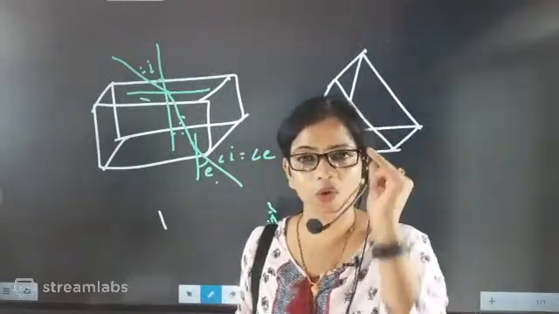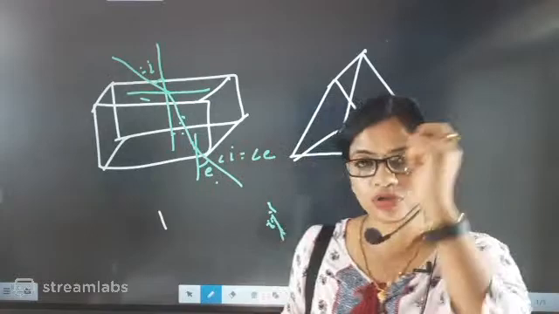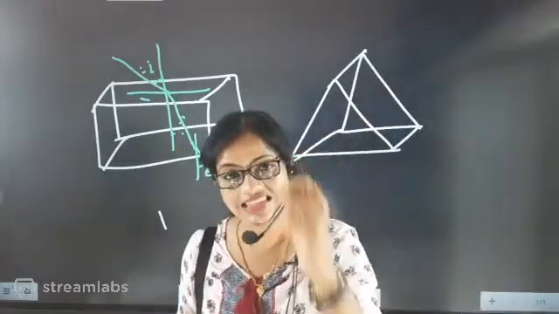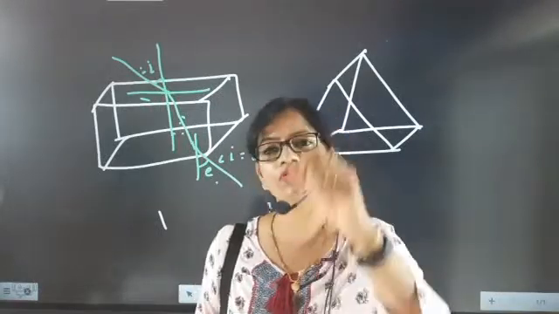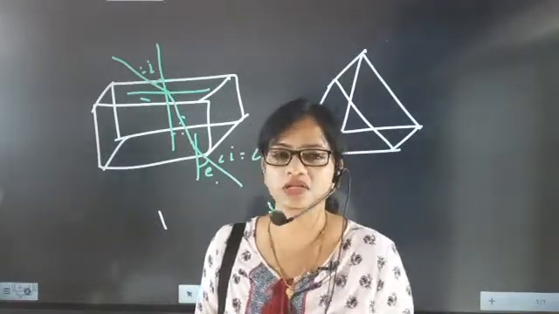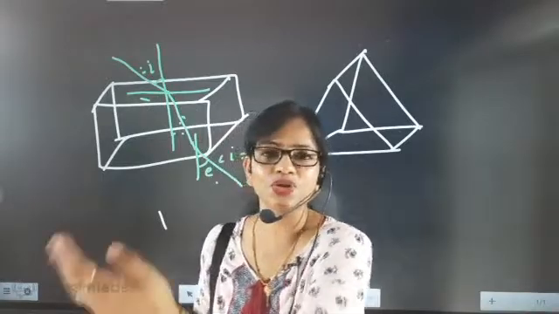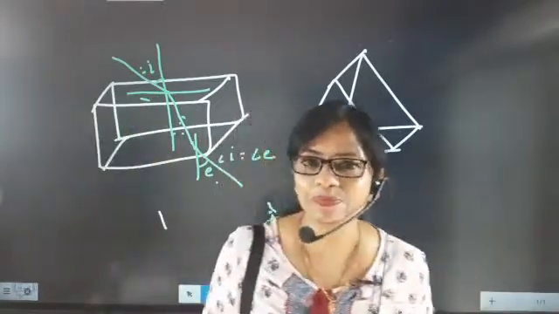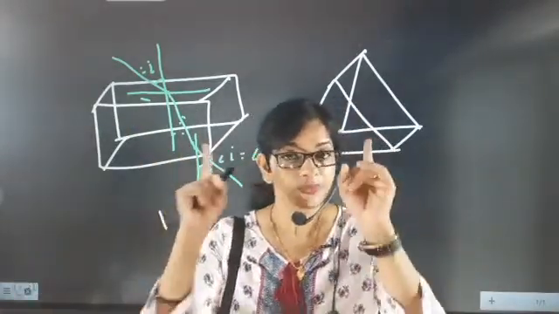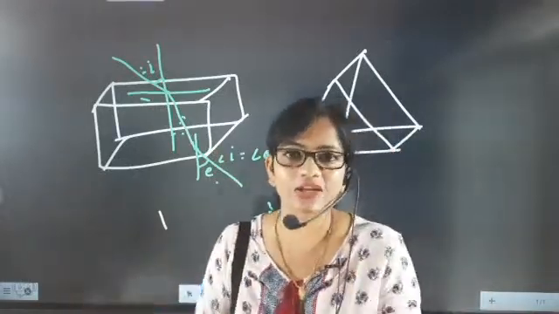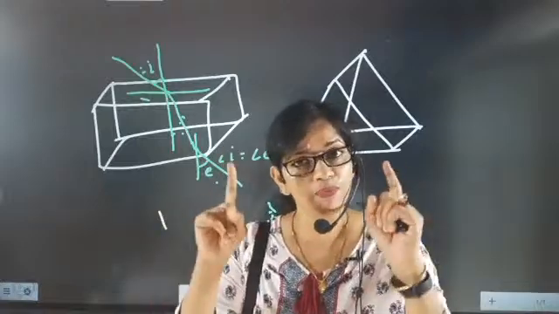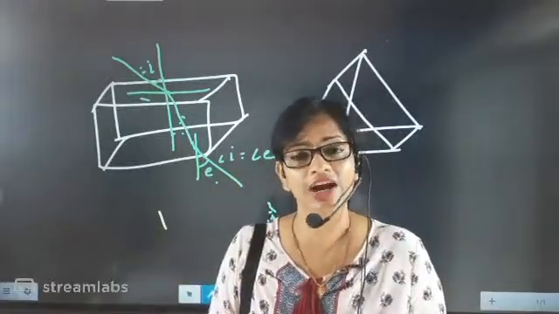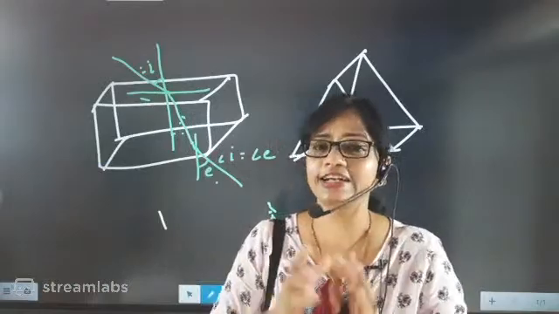This is one important point. It is among the most important points which will be asked in CBSE, and that question only we are going to hit. If somebody asks you the difference between a glass slab and a prism, both have refracting surfaces, and from both, light can enter.